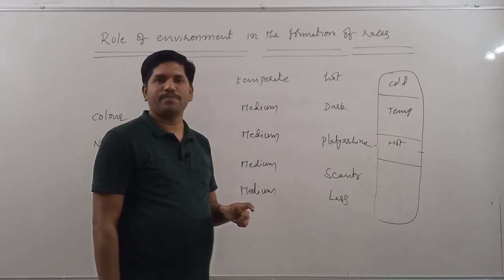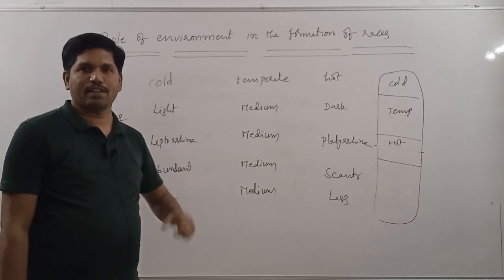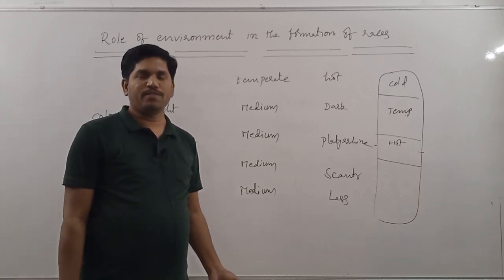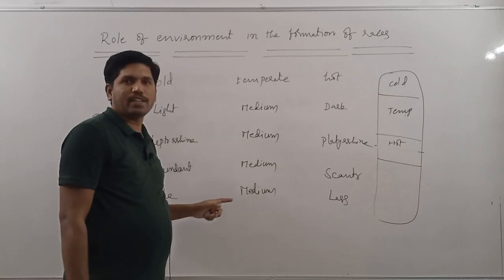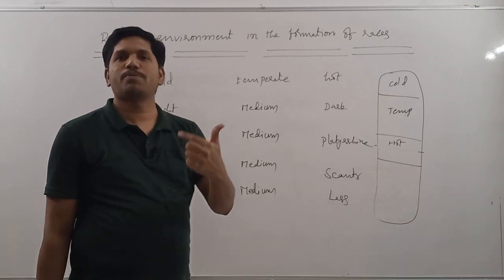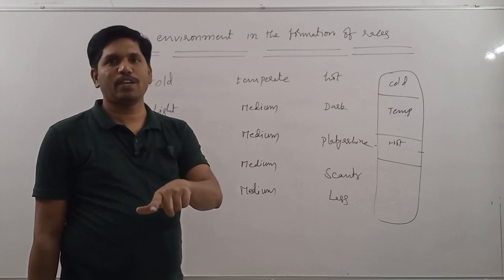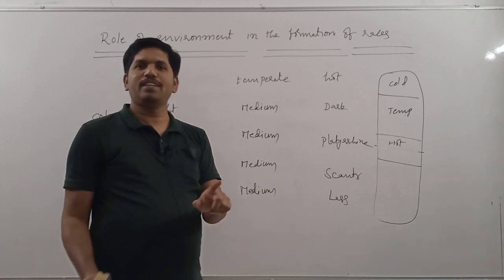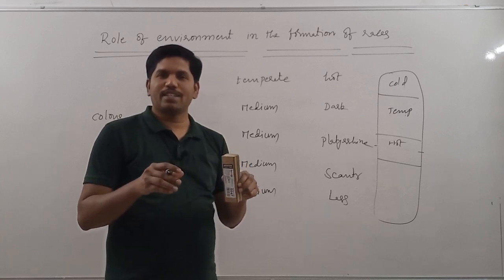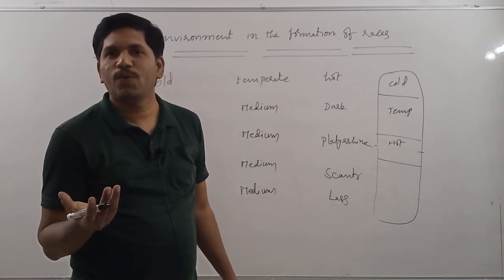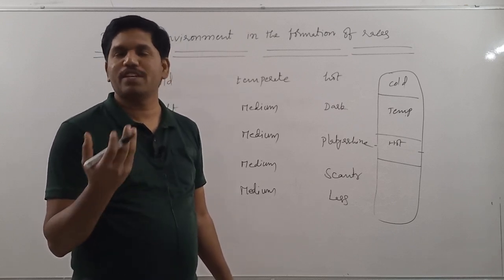So, nature acted as a selecting force with respect to a particular set of physical characteristics. Because of the operation of natural selection, the genes controlling these characters got the chance to be transmitted to the next generation. That's why heredity also has a role here. Nature is in favor of a particular set of physical characteristics. Those characteristics are transmitted to the next generation. How? Because of heredity. Heredity is nothing but transmission of our genes to the next generation.